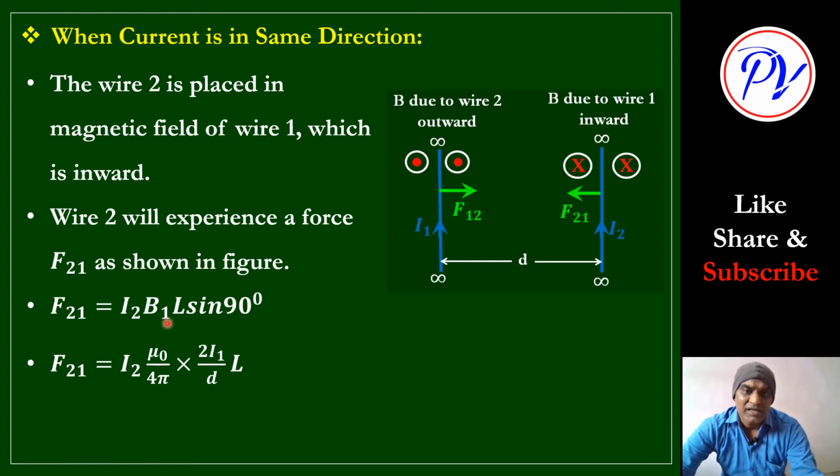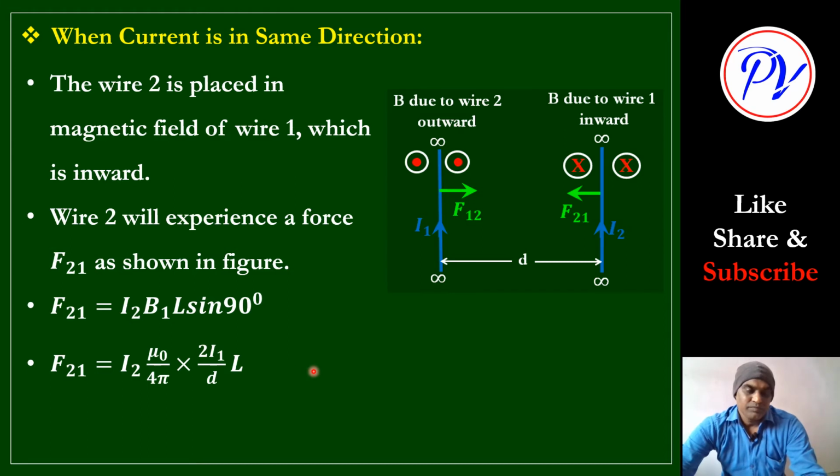B1 is the magnetic field produced by I1, given by mu 0 by 4 pi into 2 into the current flowing through that wire, the source we can say, 2 I1 divided by the distance at which this field is acting. It depends upon d. As d increases, the magnetic field decreases. If d is less, the intensity of the magnetic field will be more. It depends upon this distance. Clear? So it is I2 B1 into L into sine 90, which is 1.